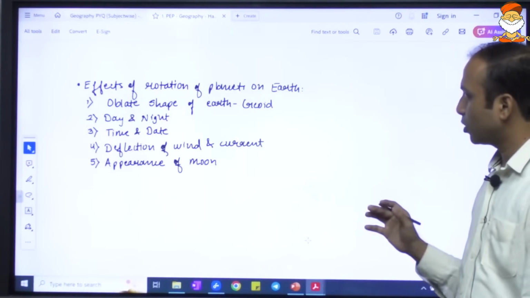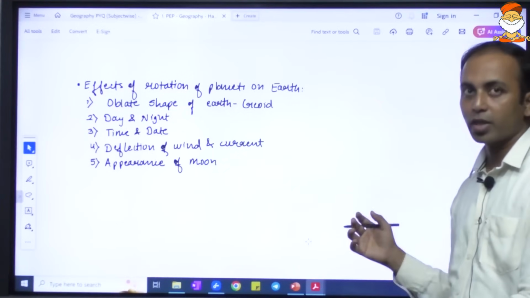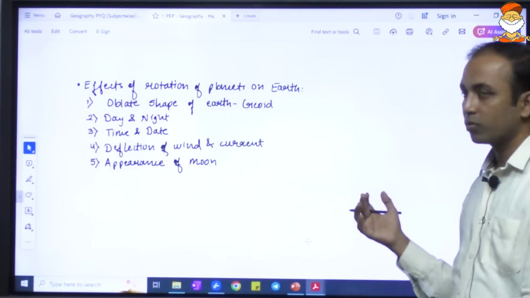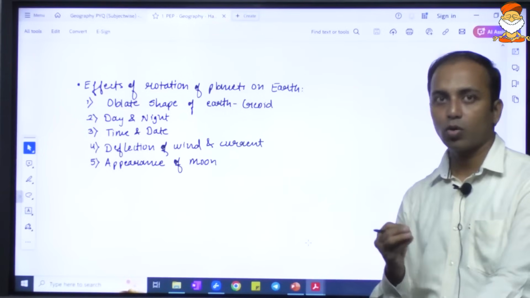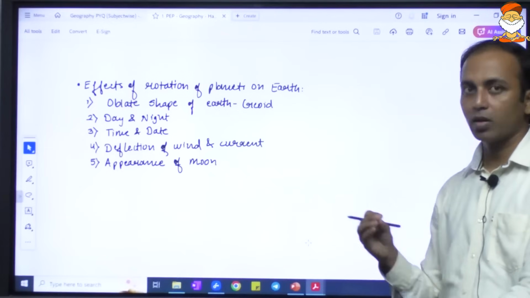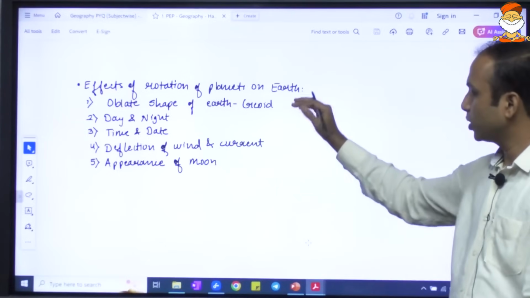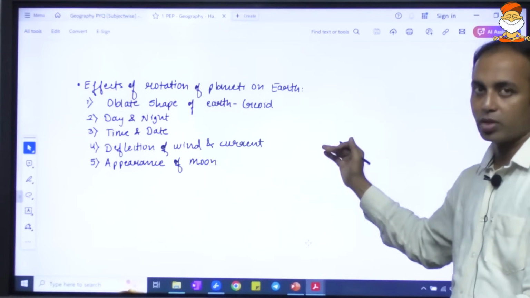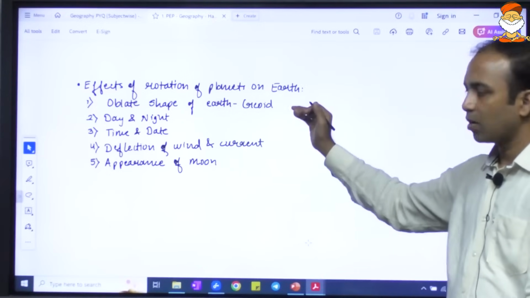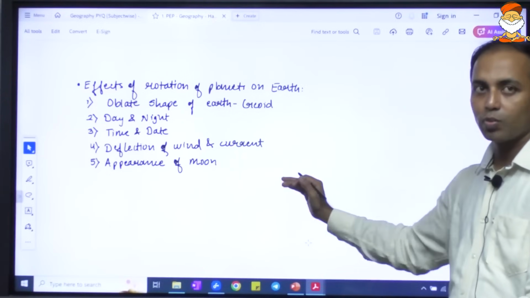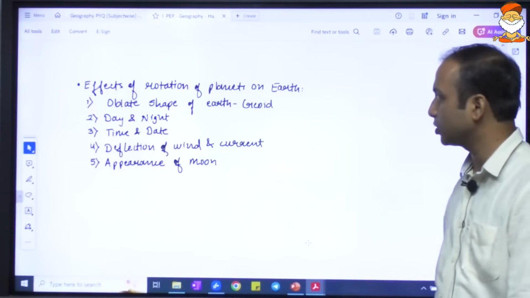So with respect to that of the theory, there is no specific theory with respect to the rotation, because the rotation of each of these planets does not follow any uniformity or constant observation. So here there is no specific theory as such. With respect to rotation, there are effects of rotation, especially with respect to that of the Earth. There are 5 effects. There are many more effects as such. UPSC have mainly asked question on these 5 effects, and we shall be focusing on all of these 5.